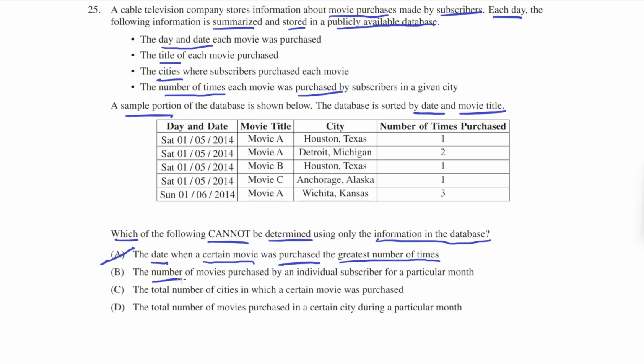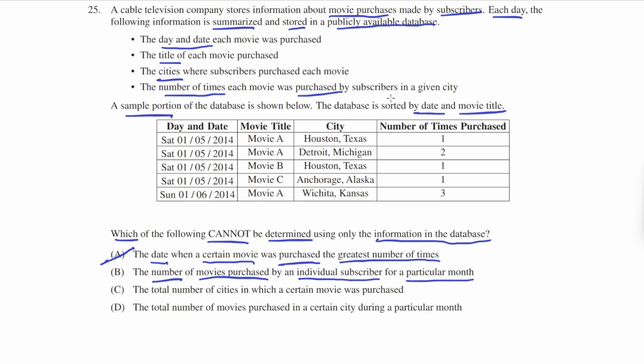B says the number of movies purchased by an individual subscriber for a particular month. B cannot be determined from the information in this database because the actual identification of each subscriber, like the name or an ID number, is not recorded. So we cannot get personalized data on the individual level.